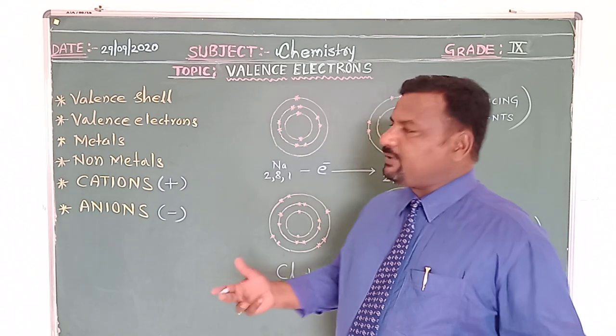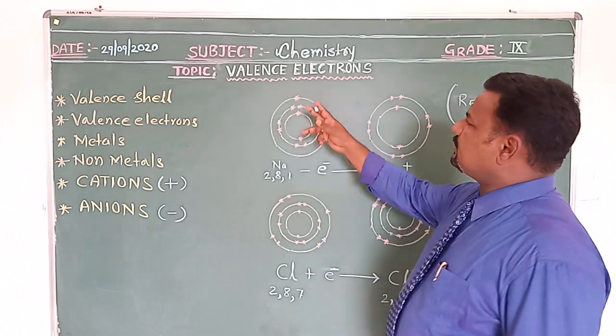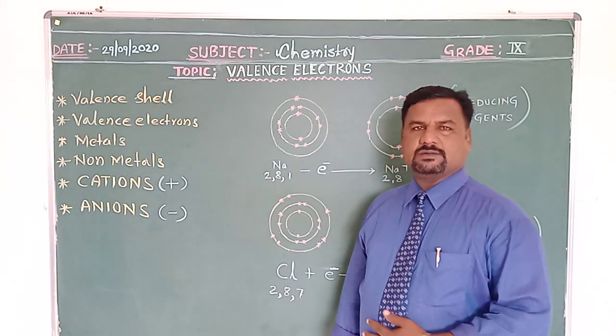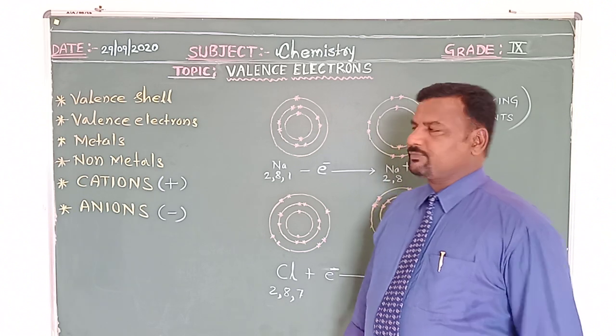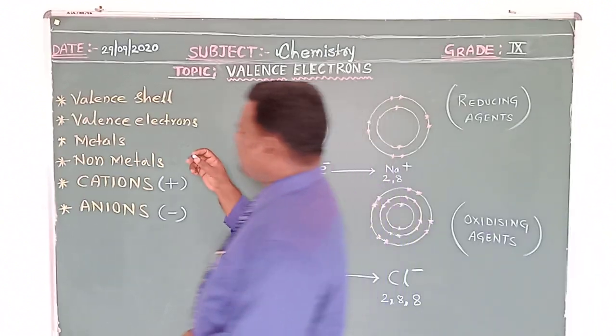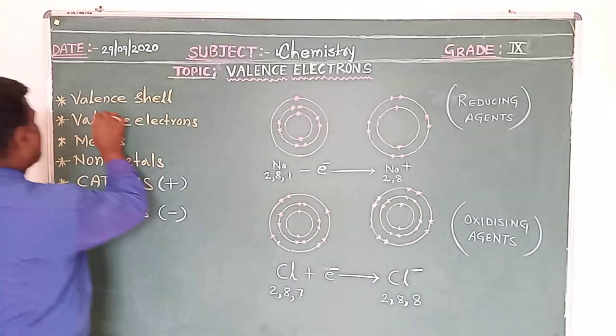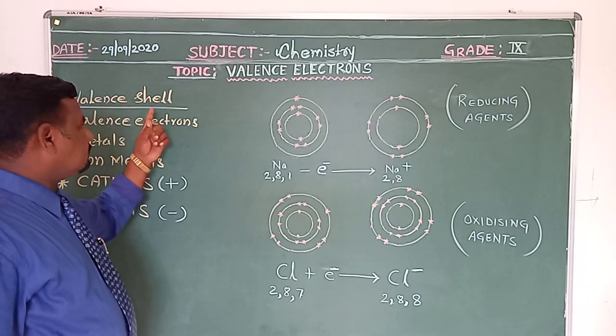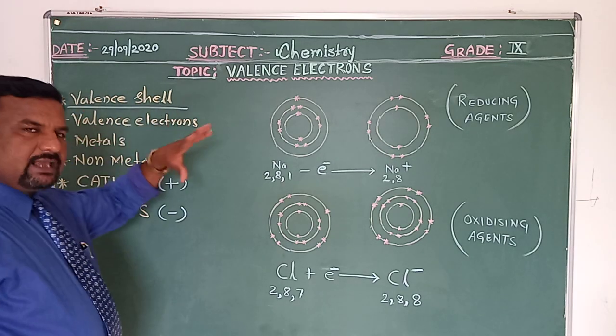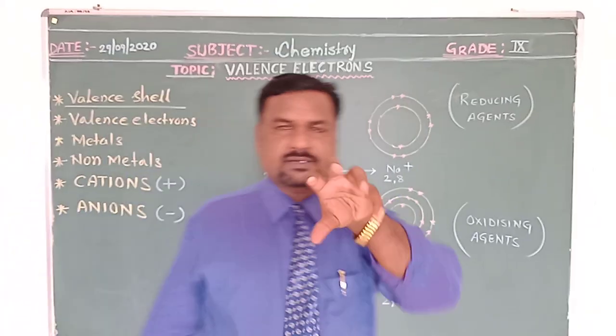So, dear children, we are here today to discuss valence electrons. Our topic today is valence electrons. Before we proceed further, let us take valence cell. Here, the things are listed out. Valence cell. What is a cell? As you know, the atom.